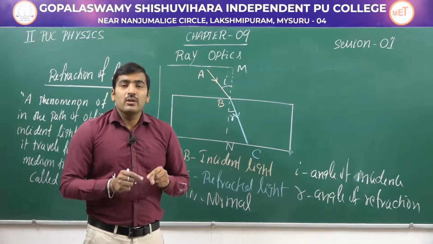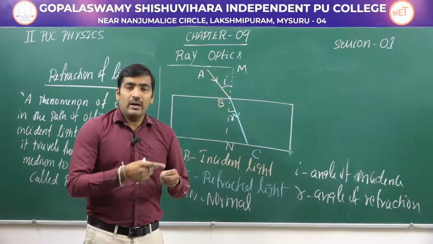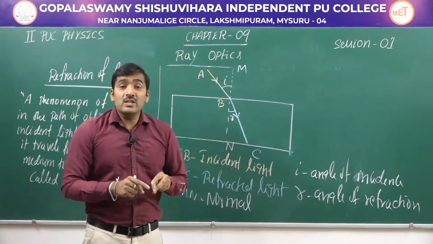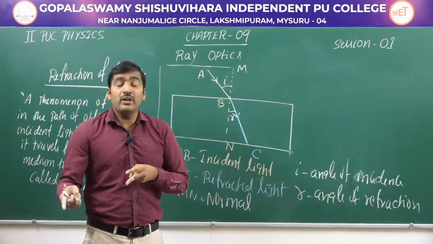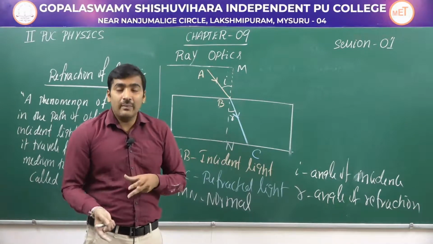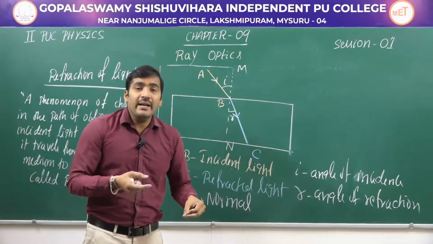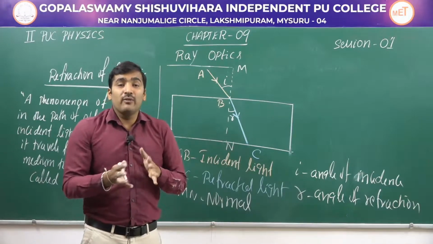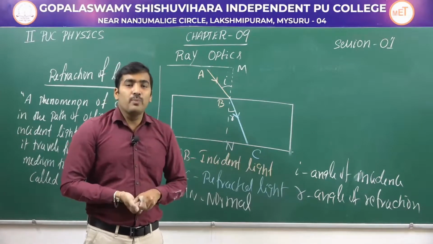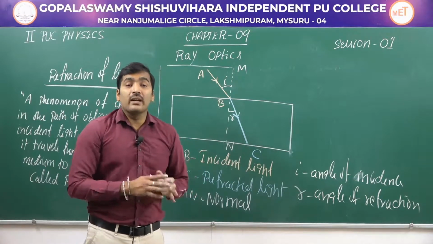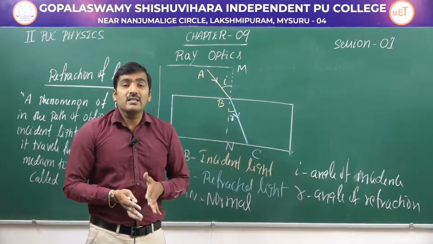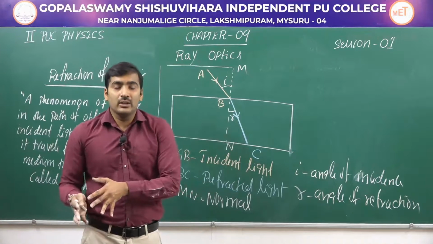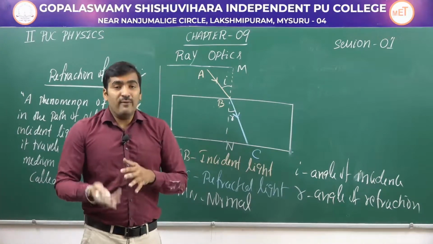Then we studied the two relative terms, which are rarer medium and denser medium. So how do we identify a rarer medium and a denser medium? When the light speed is more in a medium compared to another, then that medium is the rarer medium. If the light speed is lesser in a medium compared to the other, then that medium is the denser medium. That is how we can differentiate rarer and denser medium, by comparing the two media. Then we understood what is refraction of light. Refraction of light is a change in the path of light when it is traveling from one optical medium to another.